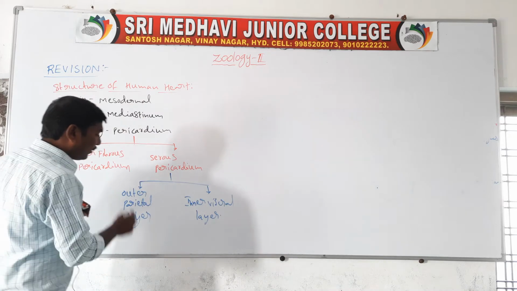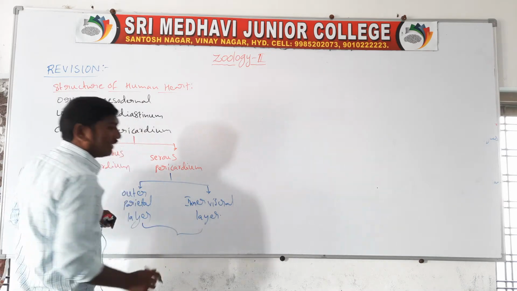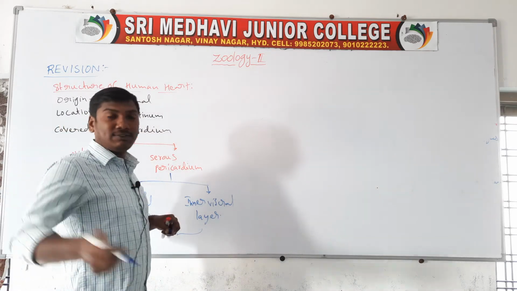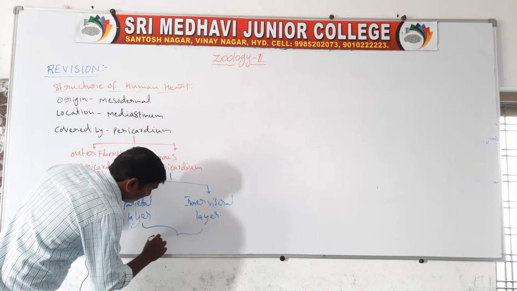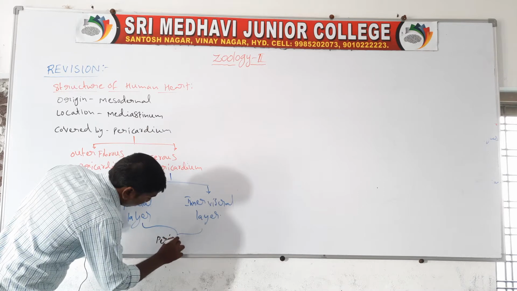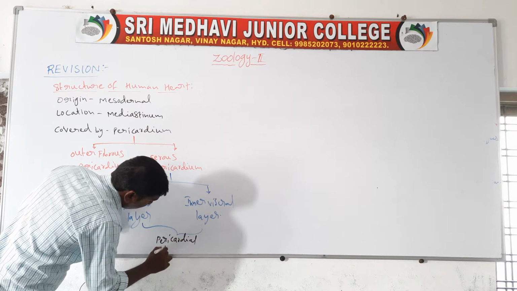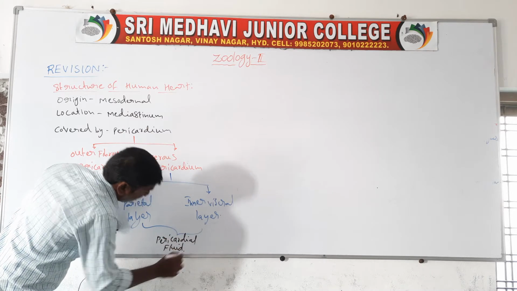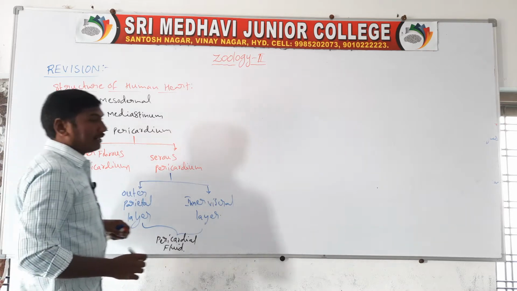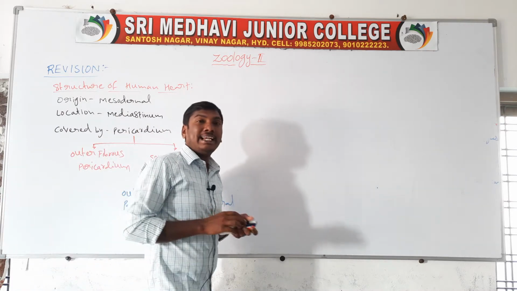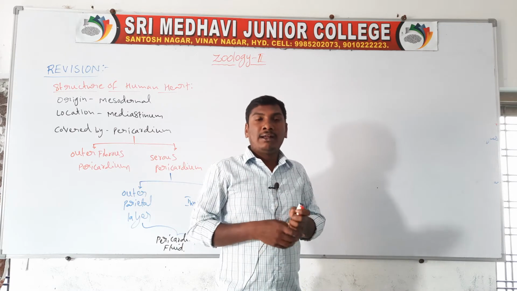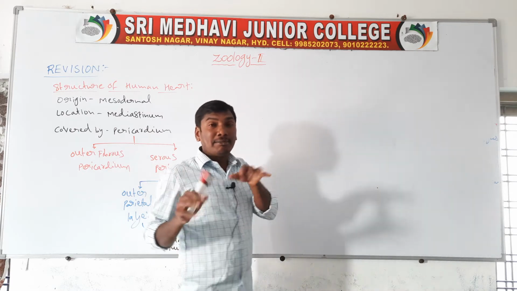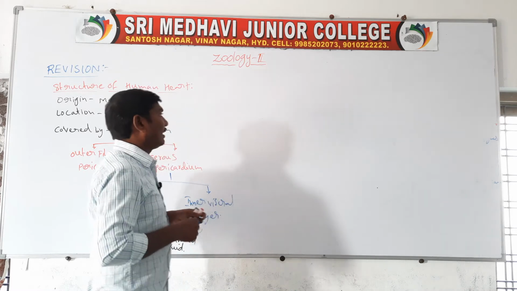Between these two layers there is a fluid, and that fluid is called pericardial fluid. Next one, the heart wall contains three layers: outer epicardium, middle myocardium, inner endocardium.